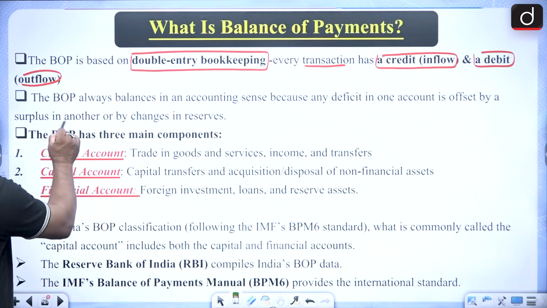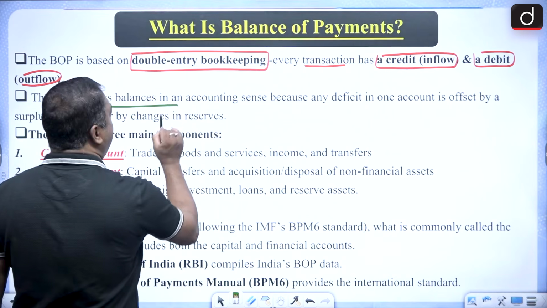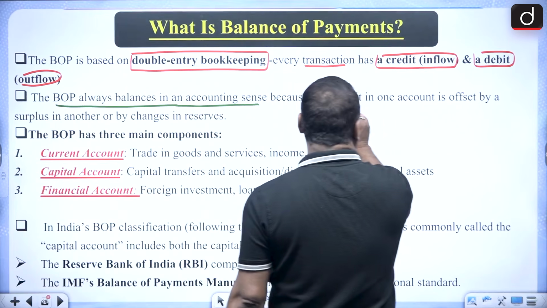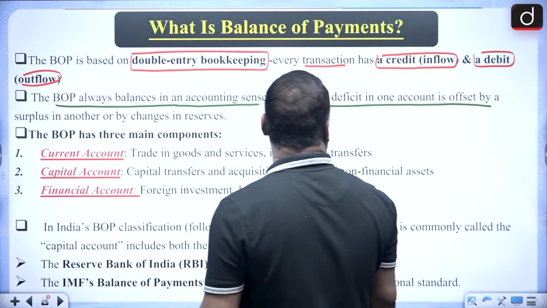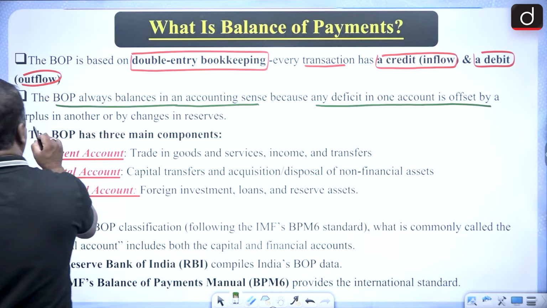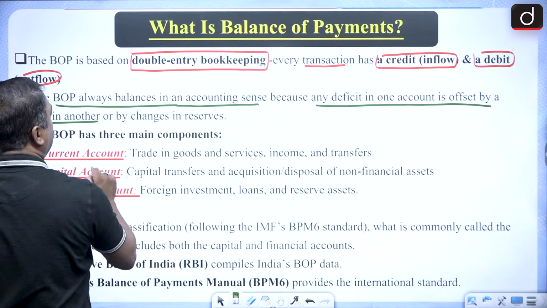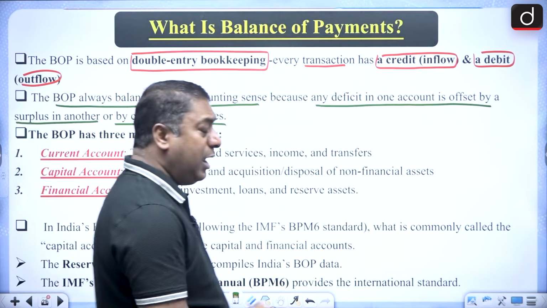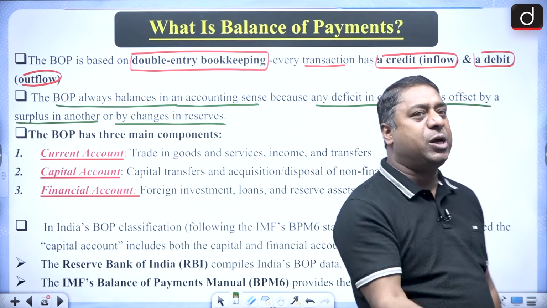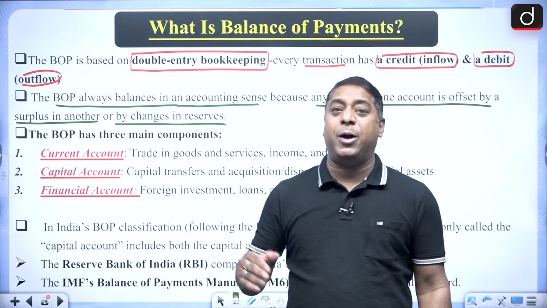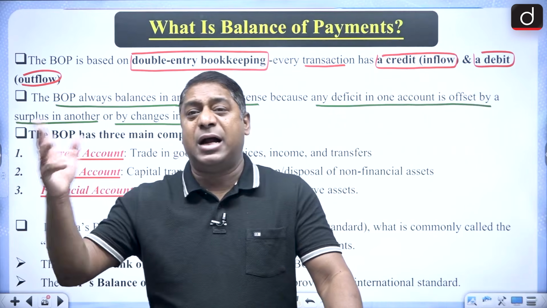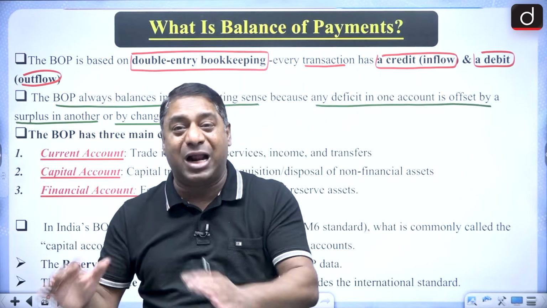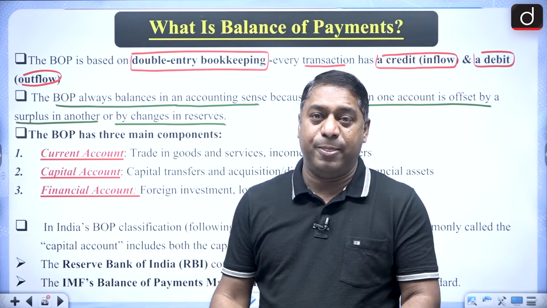So the BOP, as I said, always balances in the accounting sense, because any deficit in one account is offset by surplus in another or by changes in reserve. Okay? If there is a deficit in the current account, then the capital account will try to cover up that deficit.